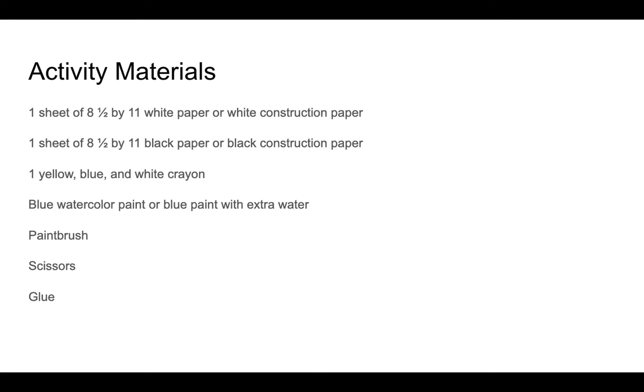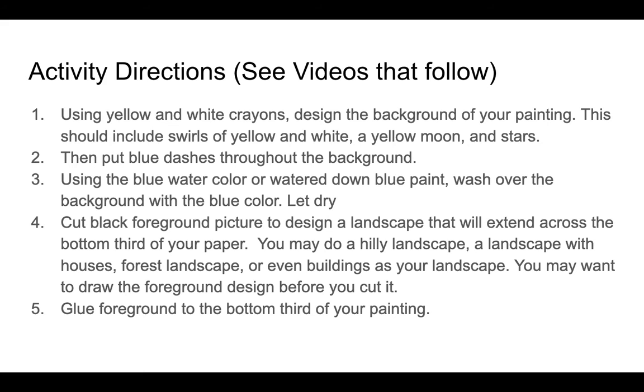So today for your activity, you're going to need to gather the following materials: a sheet of 8.5 by 11 white paper or white construction paper, one 8.5 by 11 black sheet of paper or black construction paper. You're going to need a yellow, blue, and white crayon. You're going to need some watercolor paint or blue paint that has extra water added to it. You're going to need a paintbrush, scissors, and glue. Your optional item is a pencil. You're also going to need water for your watercolor if you use watercolor.